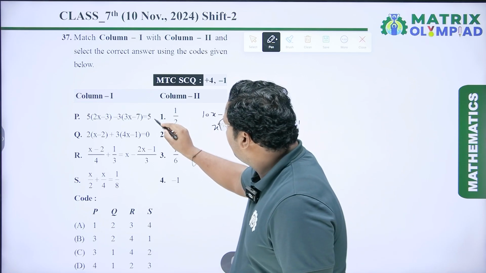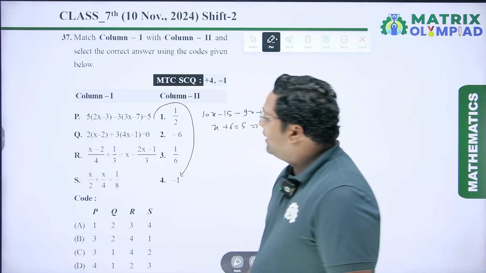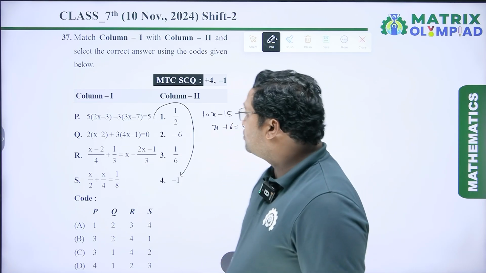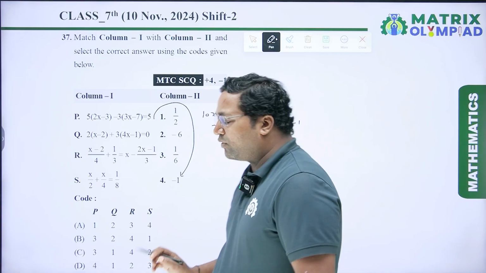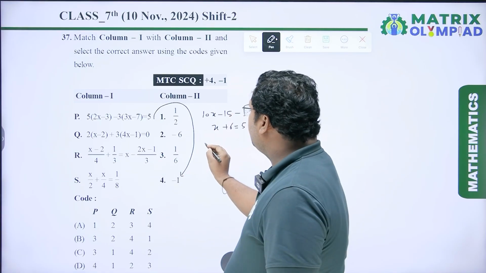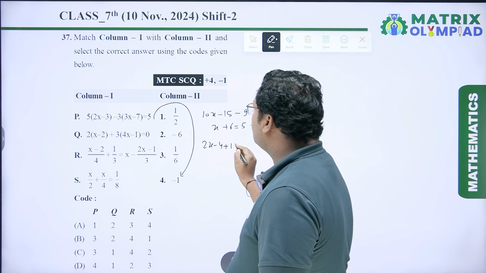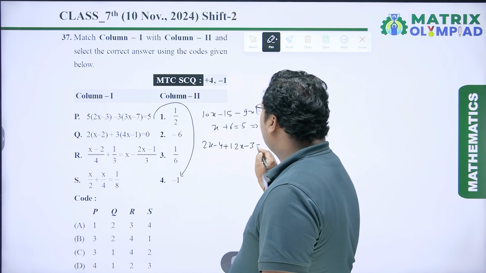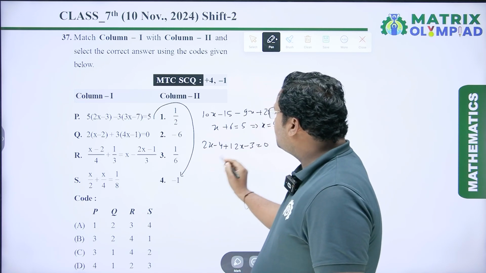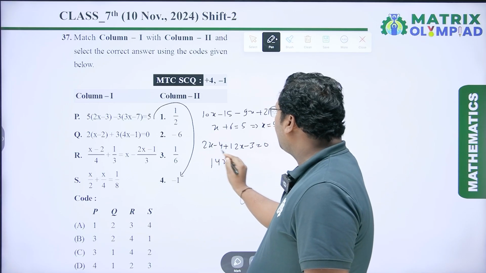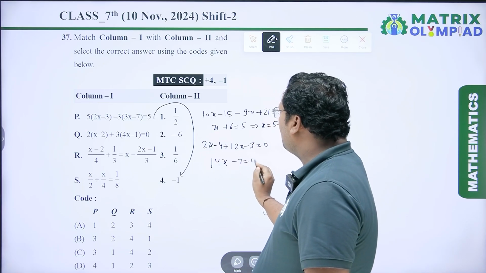So for P, fourth one is true. Next is 2 into x minus 2 plus 3 into 4x minus 1 equal to 0. So 2 into x minus 2 is 2x minus 4 plus 3 into 4x is 12x minus 3 equal to 0. 2x plus 12x is 14x, minus 4 minus 3 is minus 7 equal to 0.